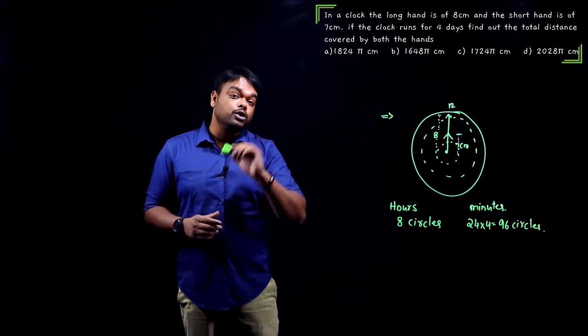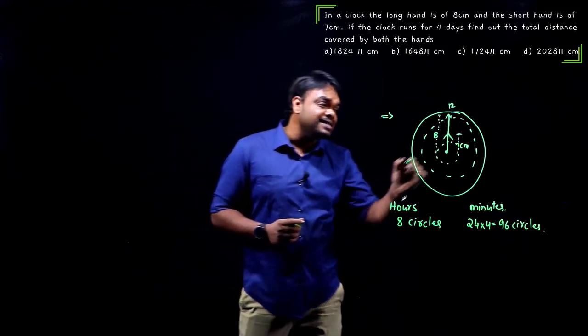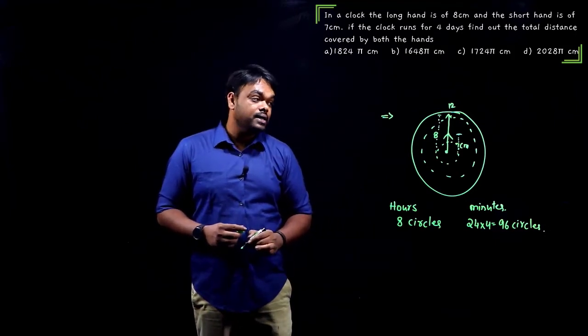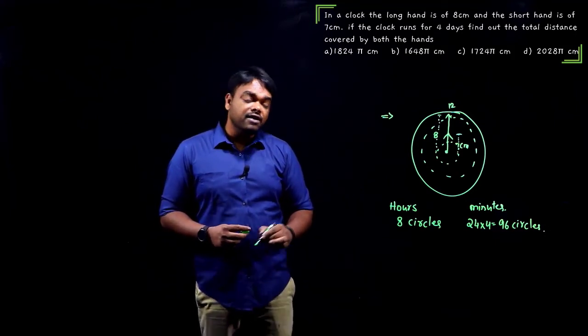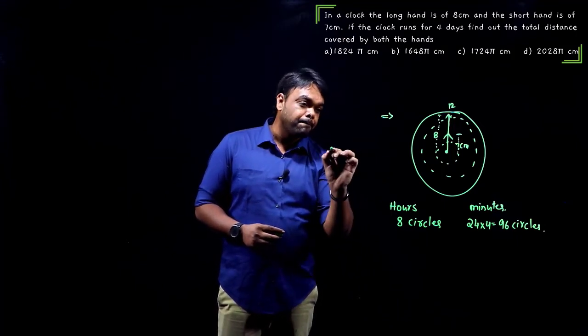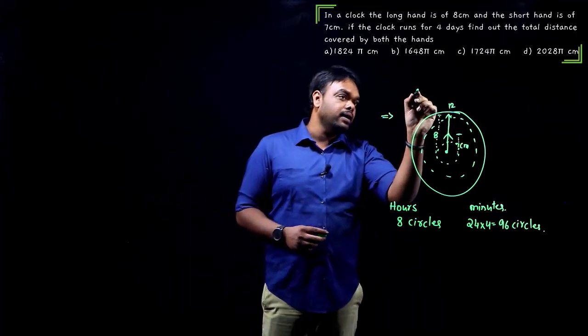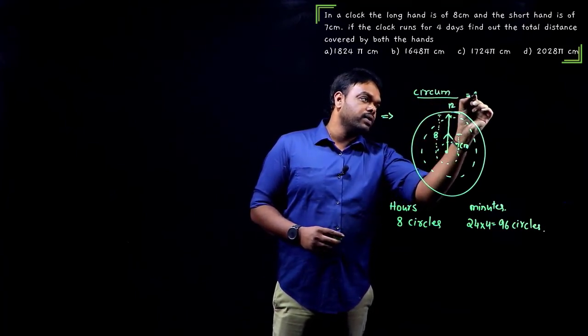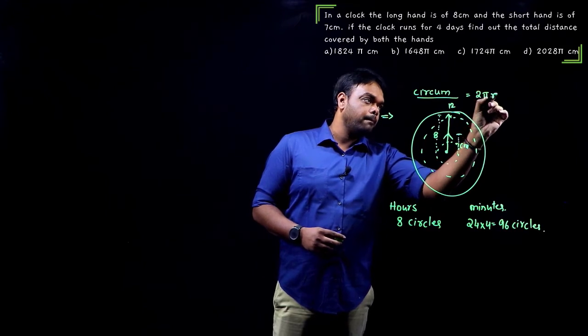But we need the total distance traveled. Distance represents the circumference of each circle. The circumference of a circle can be calculated using the formula 2 pi r. Let me write it here: circumference is equal to 2 pi r, right?